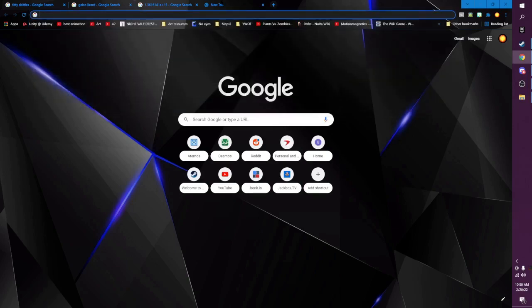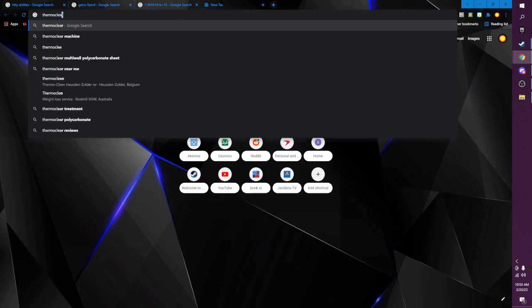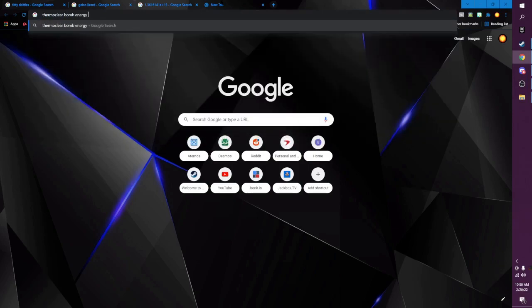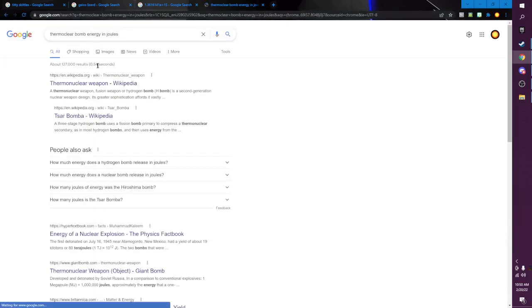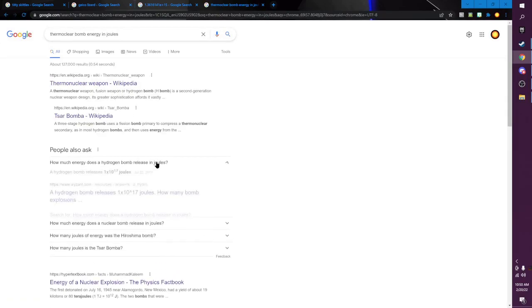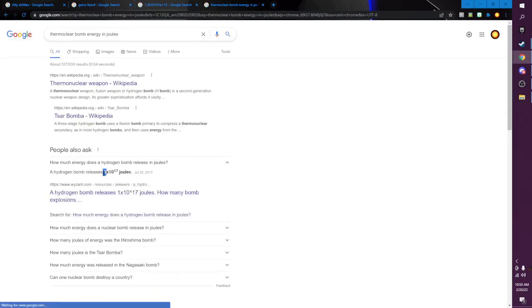So we're going to compare it to something very real, which is a thermonuclear bomb. And if we figure out how much energy is released from a thermonuclear bomb, we see it's 1 times 10 to the 17th.